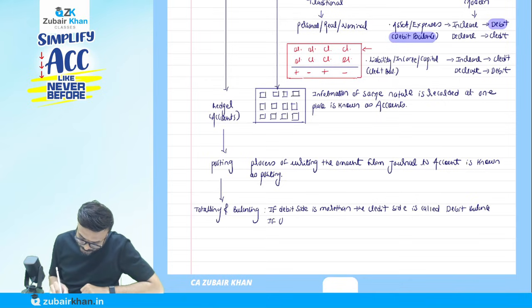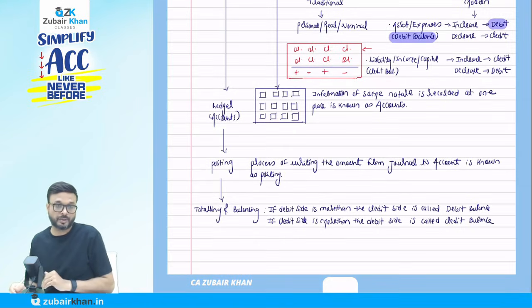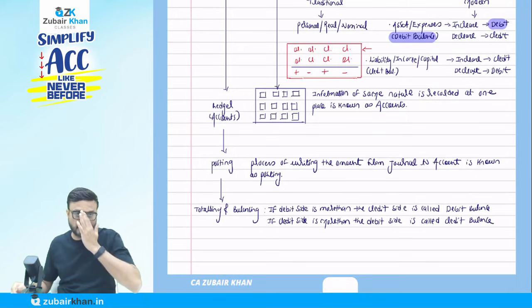If the credit side is more than the debit side, it is called a credit balance. Okay, now understand this point here. What is going to happen here now?